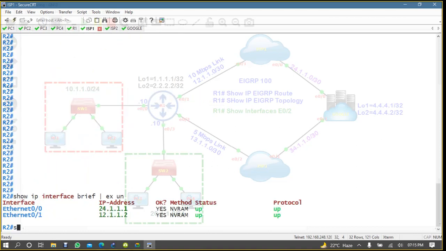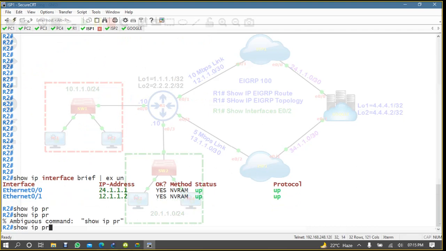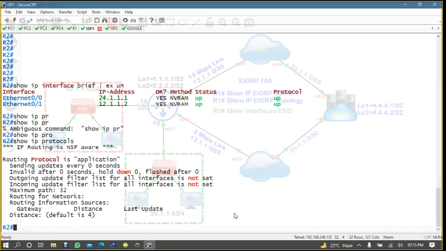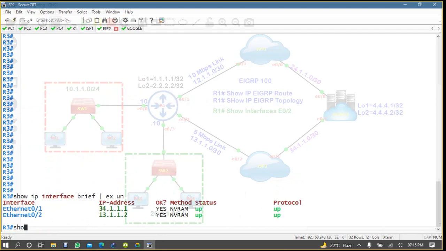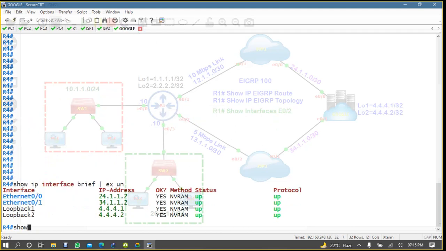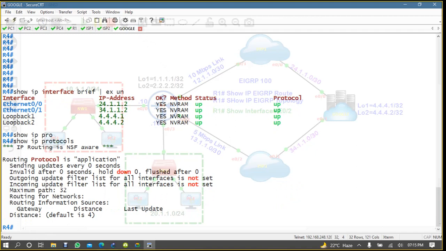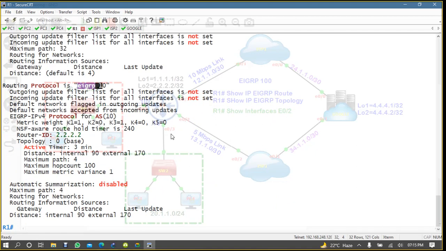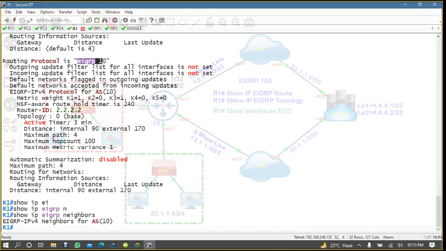Come here to ISP, show ip protocol: no IP, no EIGRP, okay. Here, show ip protocol, no. That's why if you are coming on R1 and checking here, show ip eigrp neighbors, no neighborship, right? Okay, so no problem if it is already configured here.